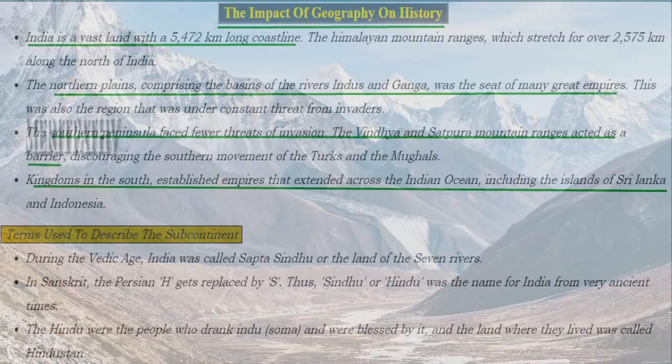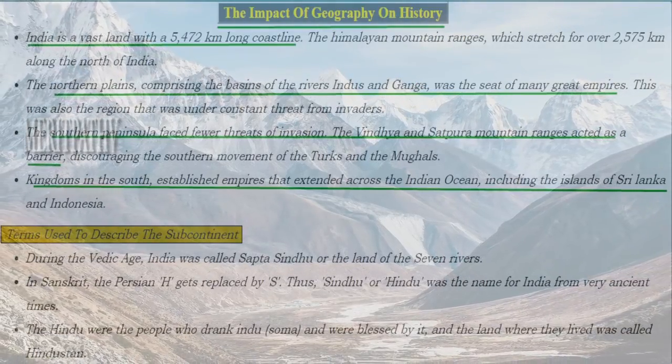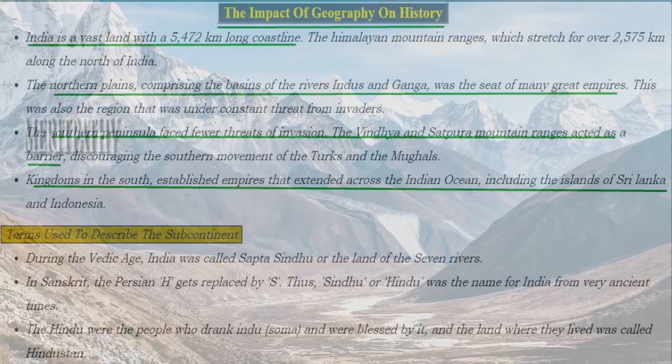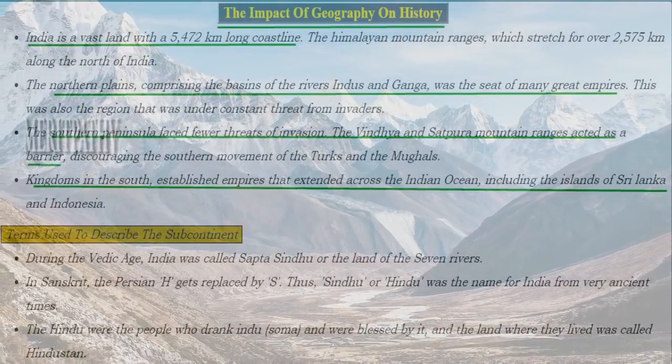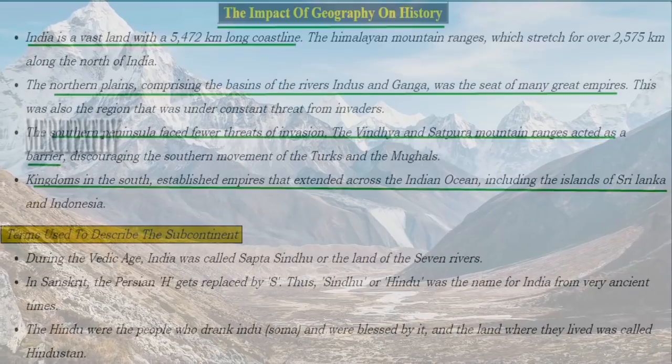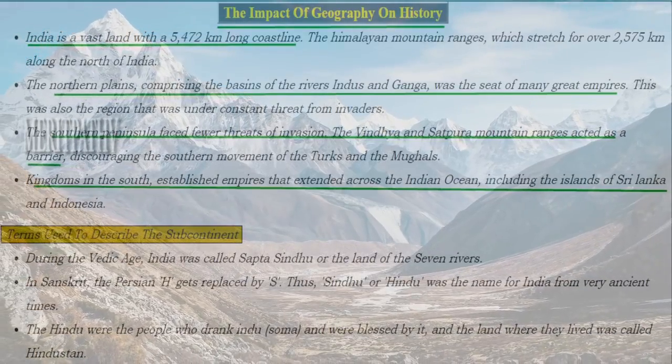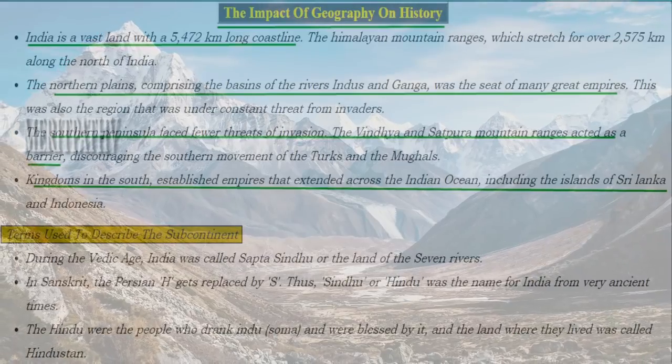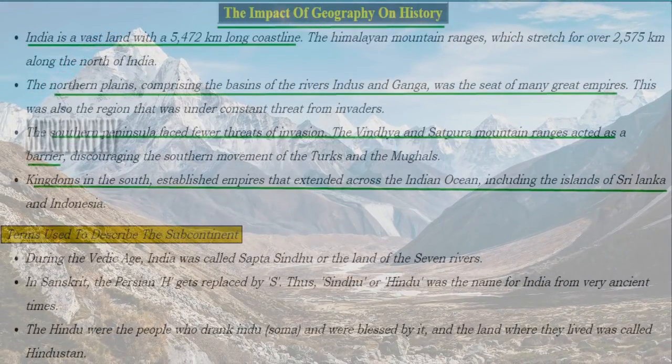The northern plains, which comprise the Indus basin and the Ganga river basin, were the seat of many great empires. This was also a region which was under a constant threat from invaders from other countries. Southern peninsula faced fewer threats of invasion. Vindhya and Satpura mountain ranges acted as a barrier which discouraged the southern movement of Turks and Mughals. Kingdoms in the south established empires extended across the Indian Ocean, including Sri Lankan islands and Indonesia as well.